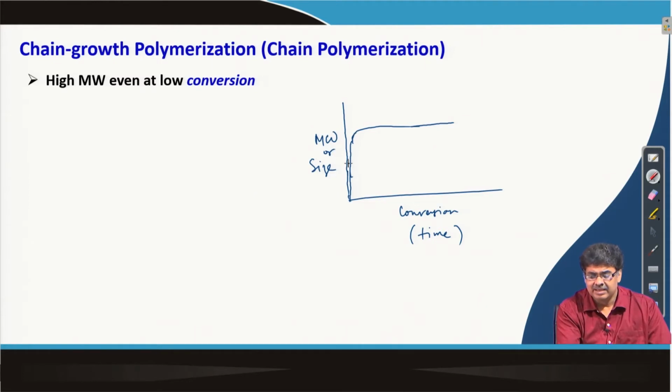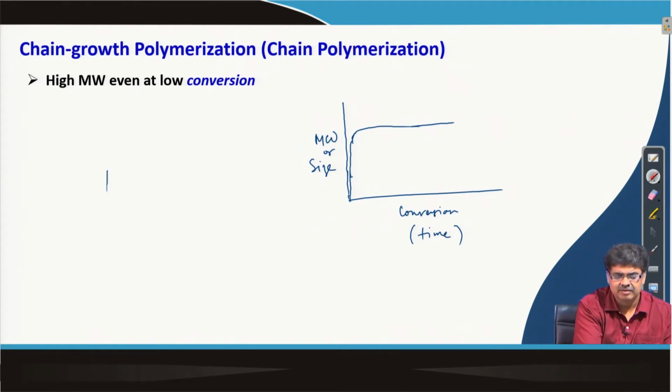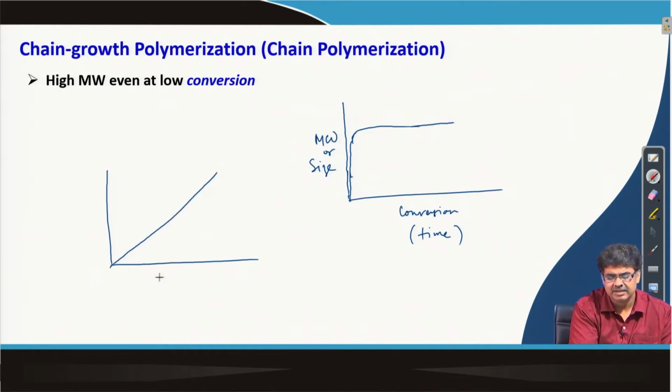Now, this is a normal chain polymerization where termination also takes place as the time goes on. If by any means we can stop this termination reaction, then the chains keep on increasing in molecular weight, and in that case we get a linear increase in molecular weight with conversion.